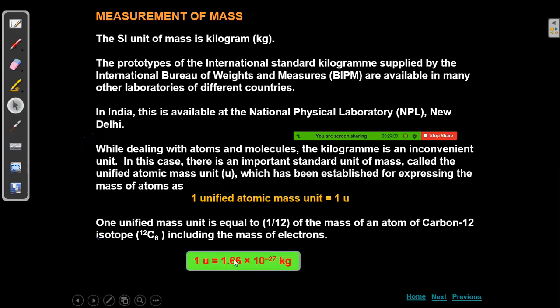one atomic mass unit is equal to 1.66 into 10 to the power of minus 27 kg. This will be nearly equal to the proton mass. The electron mass will be smaller than that, around 10 to the power of minus 31 kg. That is, the proton is a little heavier as compared to the electron.